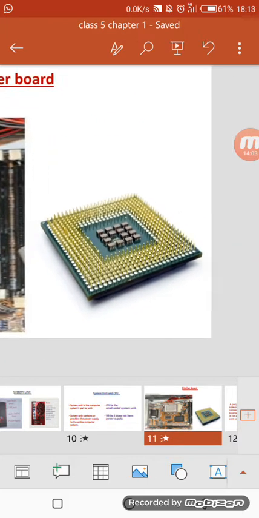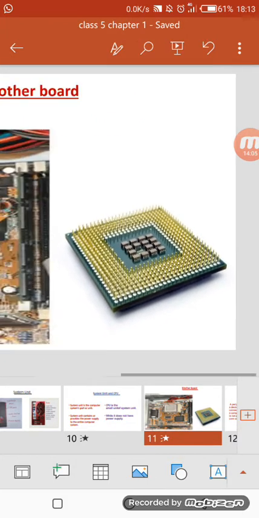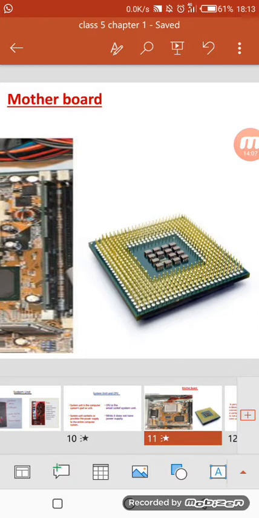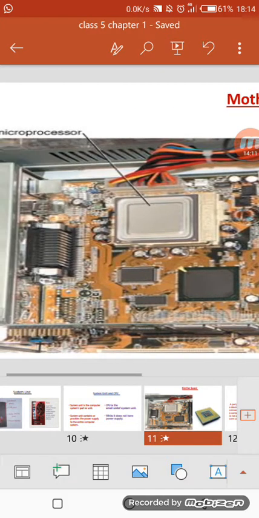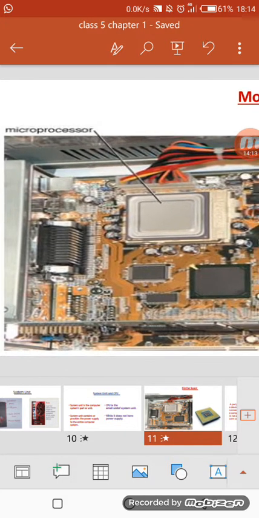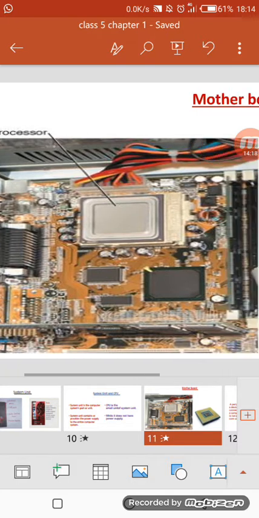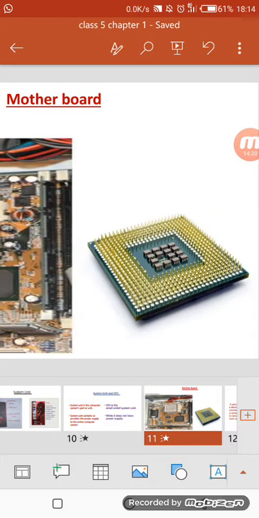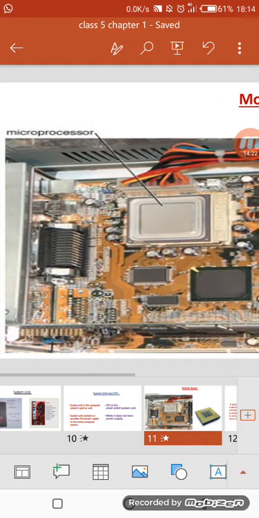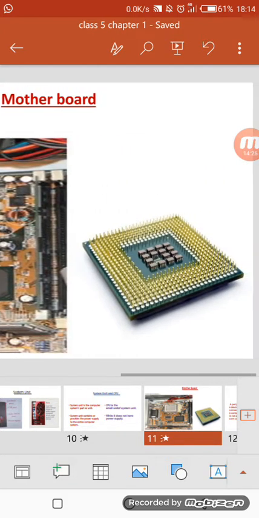And what is this? This is the microprocessor chip. You can see where it is located here, and it looks like this. See this. This is the microprocessor, and its structure is like this.